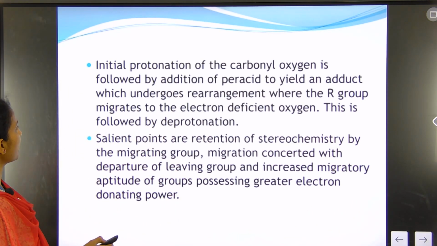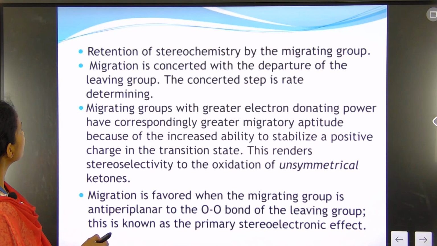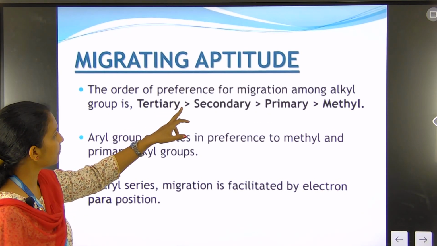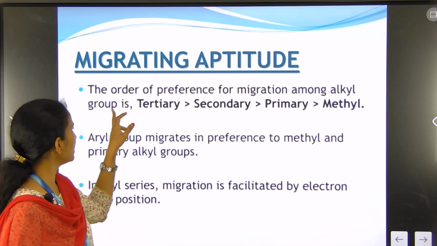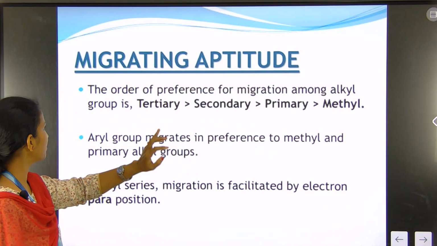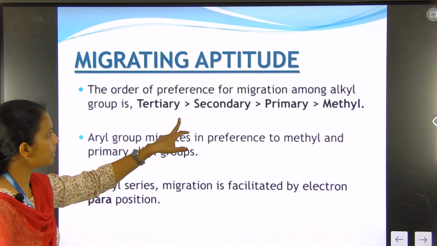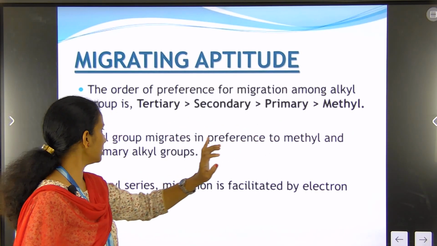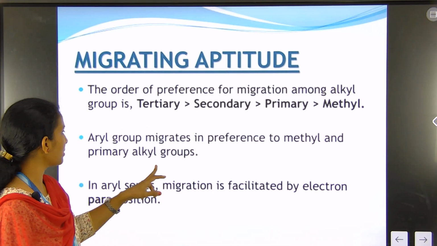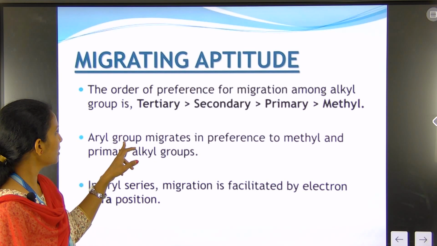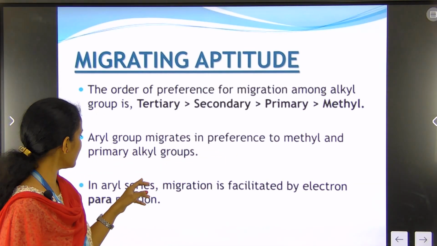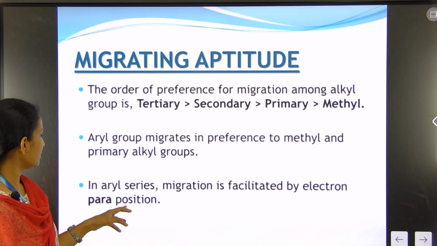Then next is migratory aptitude. The order of preference for migration among the alkyl groups is tertiary, secondary, primary and then the methyl group. That is, tertiary is more preferable than secondary, primary and methyl group. The aryl group migrates in preference to methyl and primary alkyl groups. That is, the aryl group, the aromatic group, migrates more readily than alkyl and methyl groups.